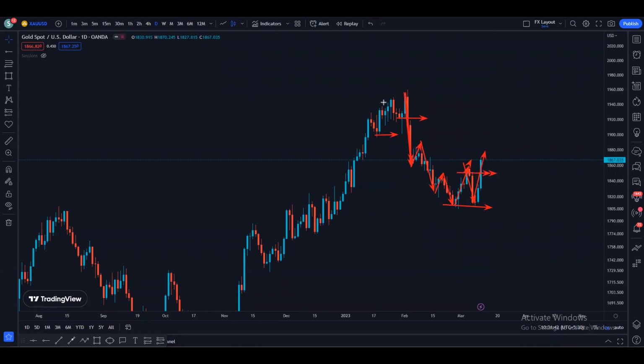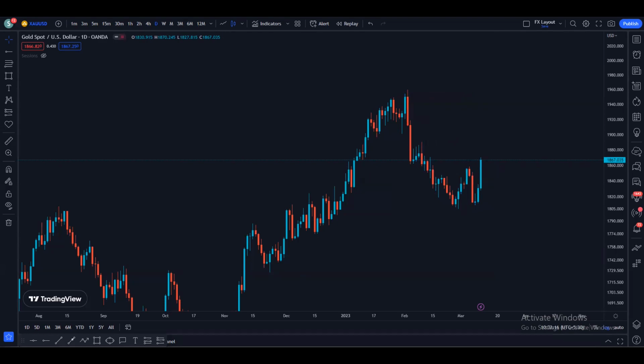So basically we were making lower lows and lower highs. The market structure was bearish on the daily. Then we broke this market structure to the upside and started making higher highs and higher lows. So we were bearish before, now we are bullish. What we know right now on the daily is that there was a resistance, and price broke and closed above it. If you look left, we have more resistances on the left hand side, which price can come up and retest. That is what we see on the daily time frame.